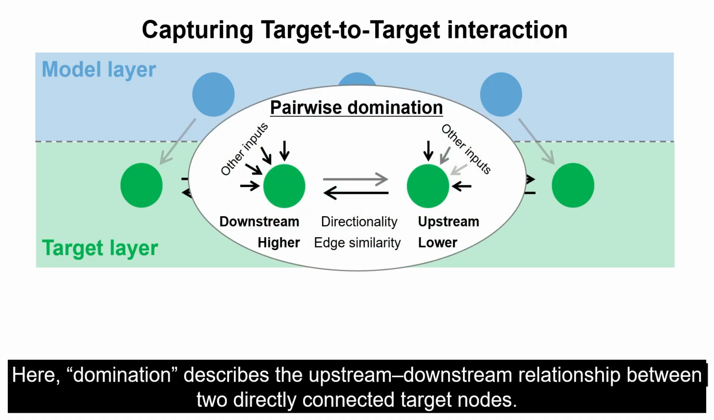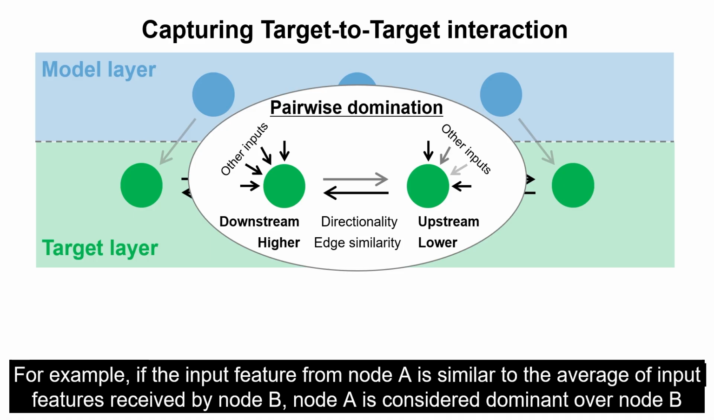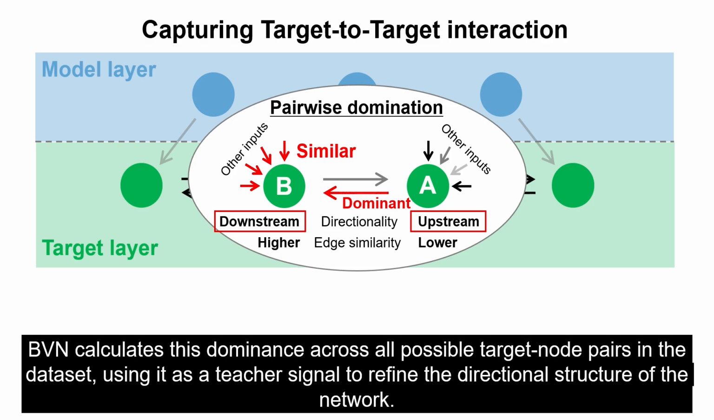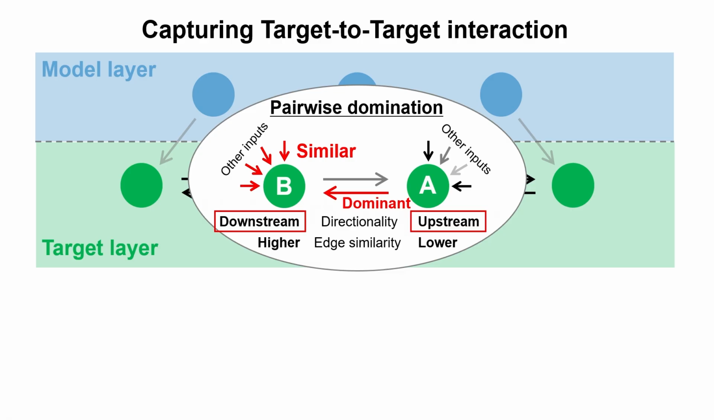Here, domination describes the upstream-downstream relationship between two directly connected target nodes. For example, if the input feature from node A is similar to the average of input features received by node B, node A is considered dominant over node B, meaning that node A functions as the upstream regulator in that pair. BVN calculates this dominance across all possible target node pairs in the dataset, using it as a teacher signal to refine the directional structure of the network.